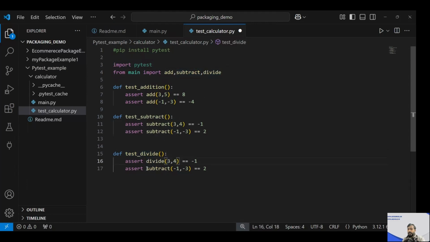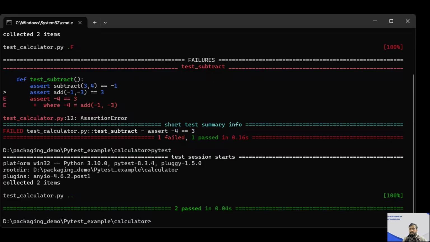And here I'll give something like, let's say, 12 comma 4. So it should be 3. And here, let's say 16 comma minus 4. So it should be minus 4, right? So this should be the output. That means if I do divide 12 by 4, 3 should be the output. Now I'll go and test over here. I'll trigger things again. A new logic is added, so the old logic should not be affected.